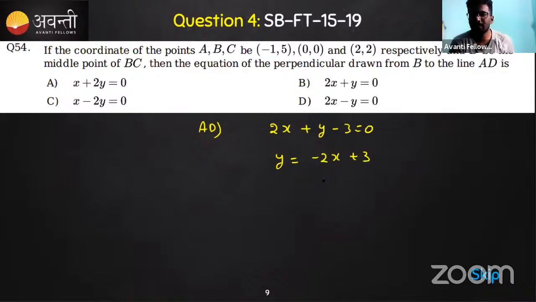This is the slope of the line, isn't it? The slope of this line is minus 2. The m is minus 2 here. So we need one more line which is perpendicular to AD.